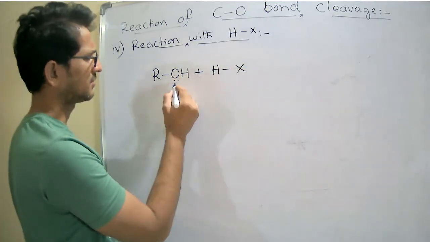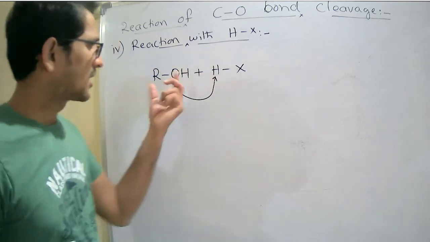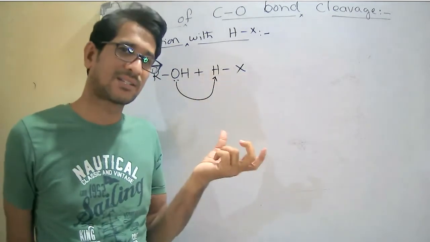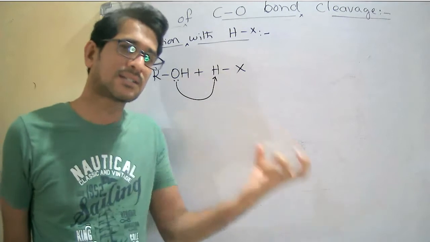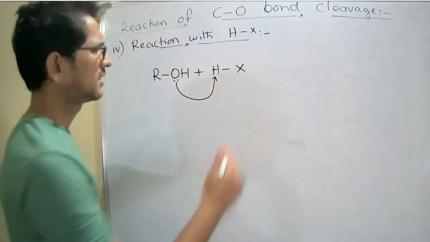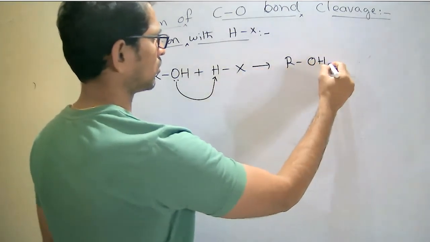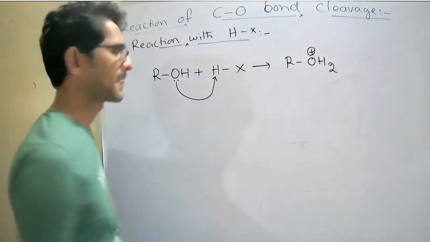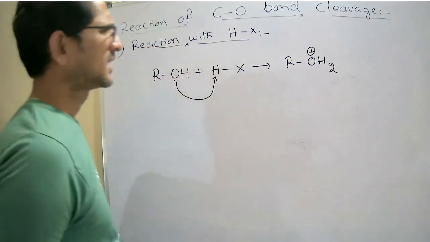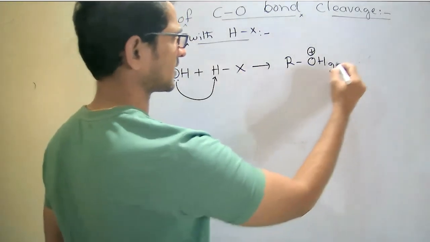Now see here, obviously this nucleophile attracts the proton H plus, because HX or HCl is a strong acid and releases H plus ions readily. That H plus ion is received by the alcohol, converting it into ROH2 plus. Now I can write the two conditions here.